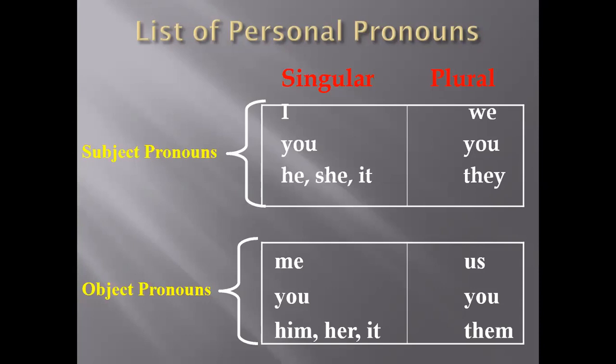The object pronoun from we is us. The teacher gives us. This will come after the action. The object pronoun from they is them. The teacher gives them. What comes after the action? Object pronoun.